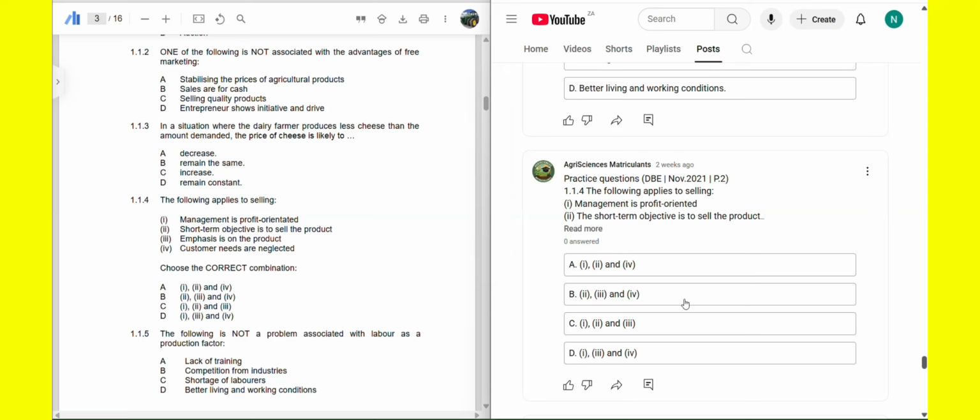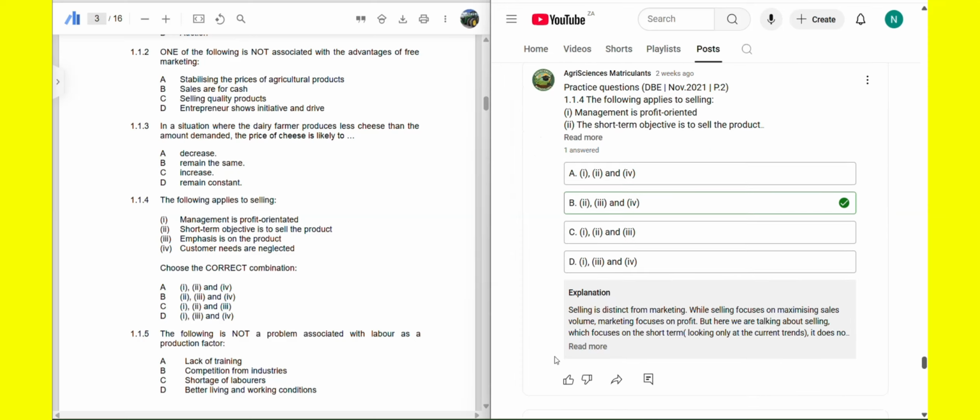So selling is distinct from marketing. While selling focuses on maximizing sales volume, marketing focuses on profit. But here we are talking about selling, which focuses on the short term, meaning we're looking at the current trends. It does not aim to satisfy customers' needs and wants, hence we say customers' needs are neglected.